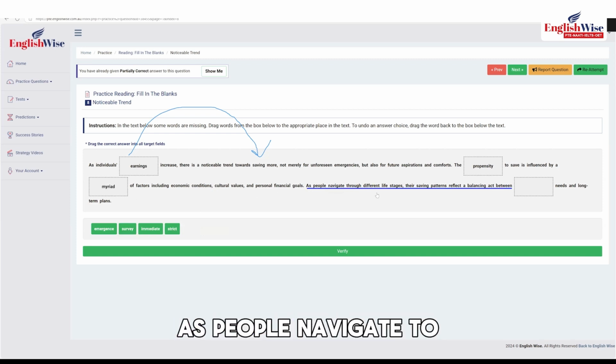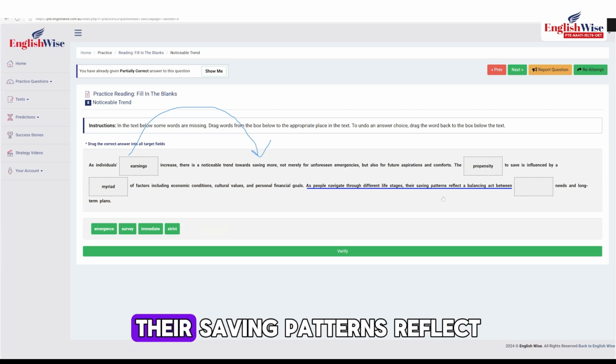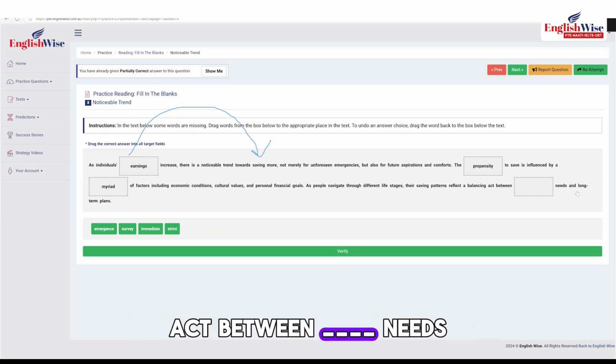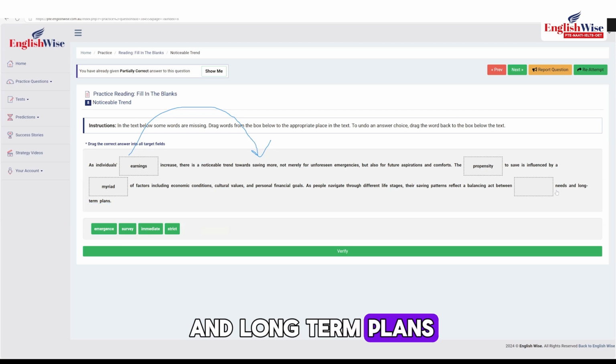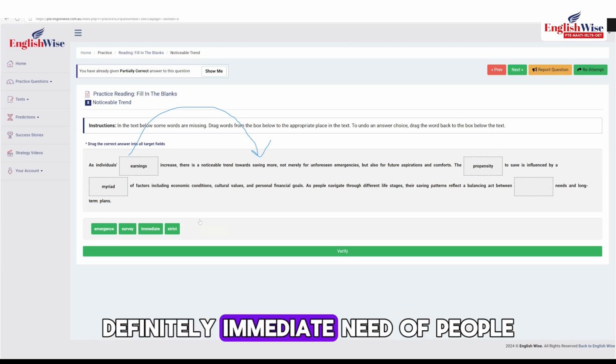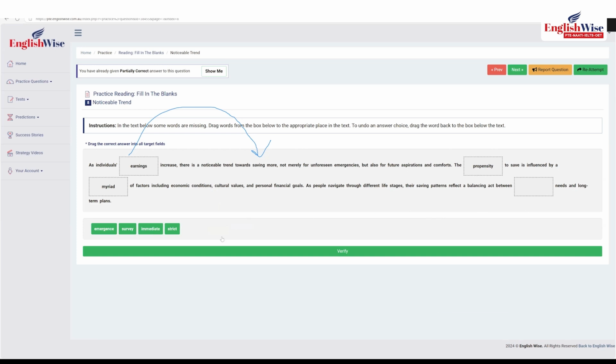As people navigate through different life stages, their saving patterns reflect a balancing act between blank needs and long-term plans. What kind of needs can be there? Definitely immediate needs of people.